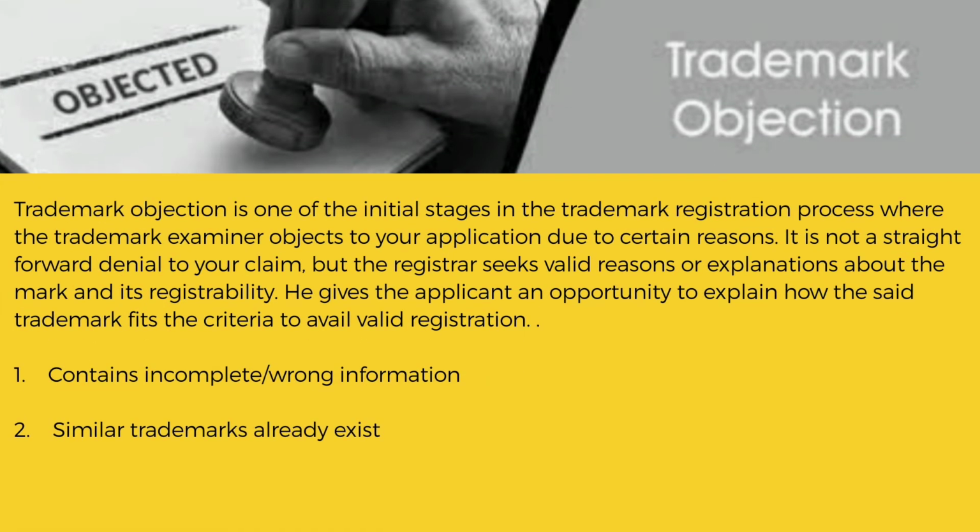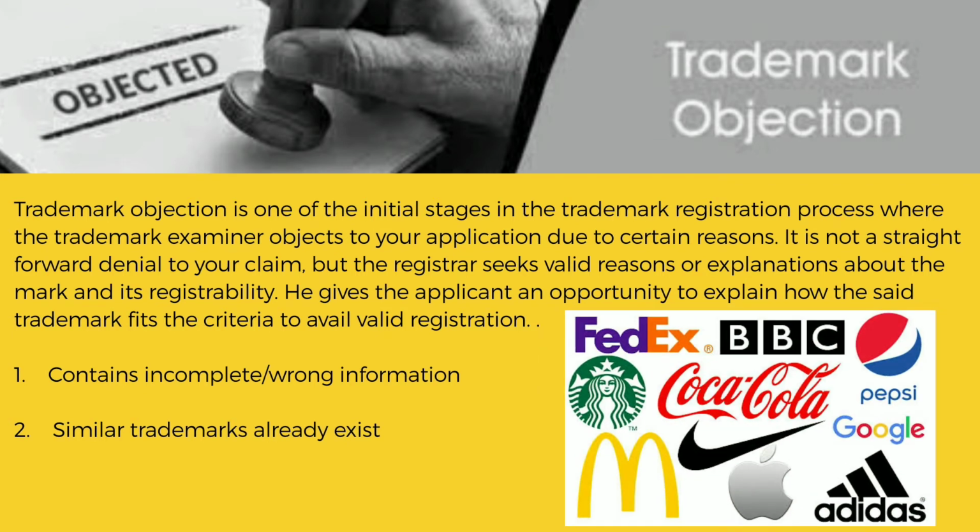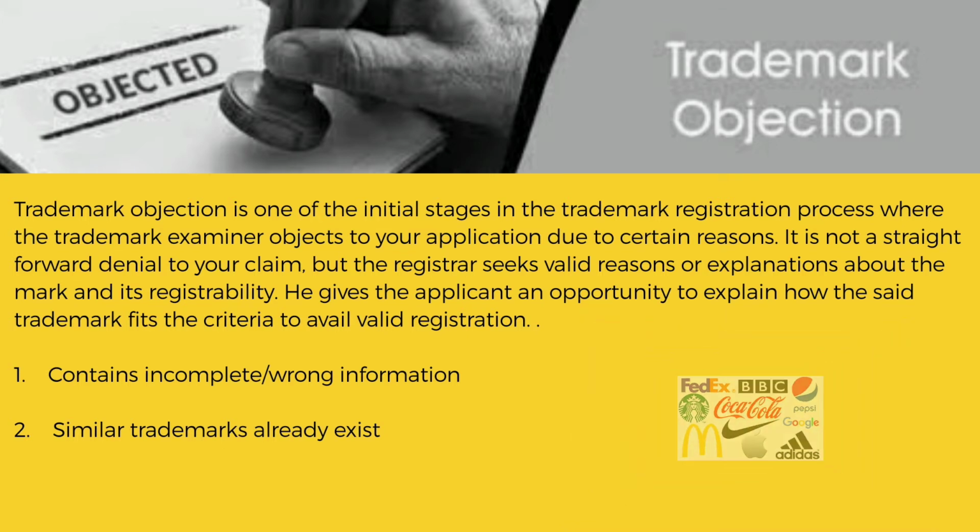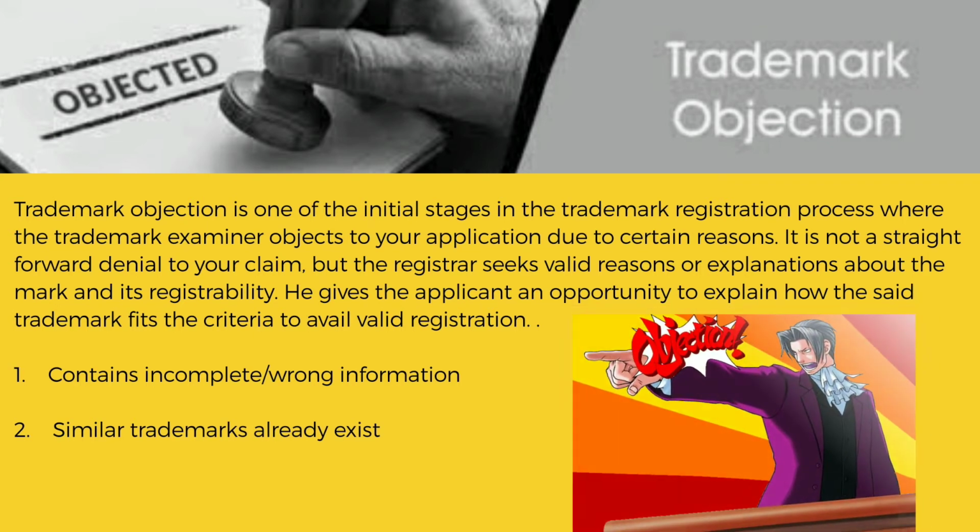Let me give you an overview about trademark objection. A trademark creates an identity for the brand and distinguishes it from other products or services in the market. Hence, protecting it is crucial if one wants to maintain its distinct identity. But what if someone stops you from claiming your right? For that, we need to understand the concept of trademark objection. Trademark objection is one of the initial stages in the trademark registration process, where the trademark examiner objects to your application due to certain reasons.